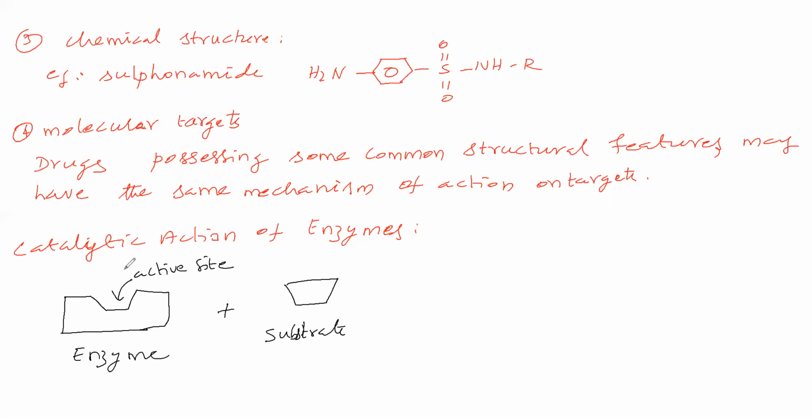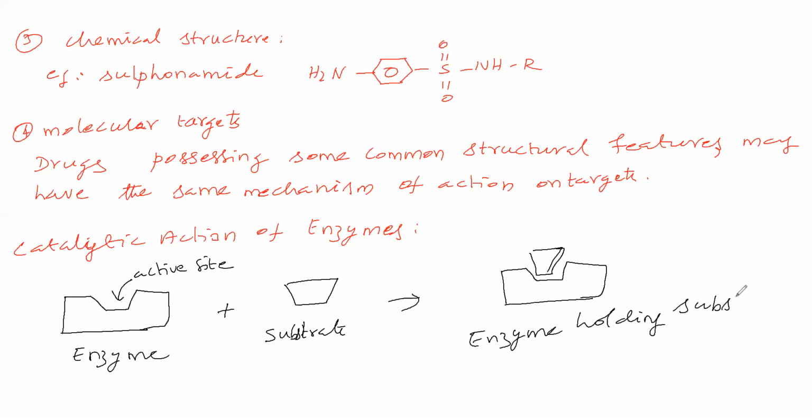So this substrate is going to fit in this active site. The enzyme is holding the substrate.